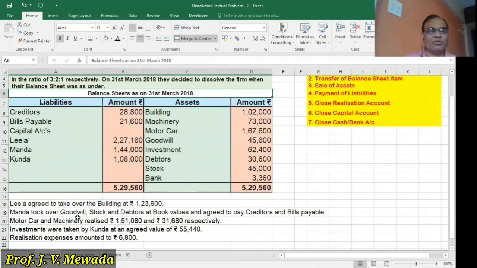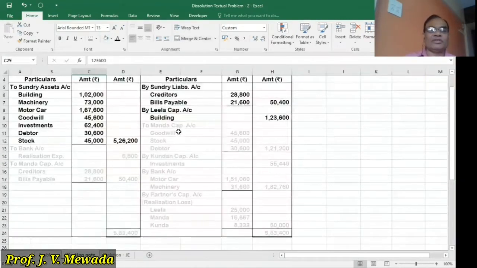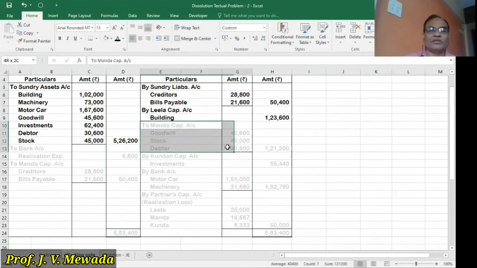Now, Manda took over goodwill, stock and debtors at book value. So whatever is the book value, on the credit side of realization account, we'll write by Manda capital account, goodwill book value is 45,600, stock book value is 45,000 and debtors book value is 30,600.